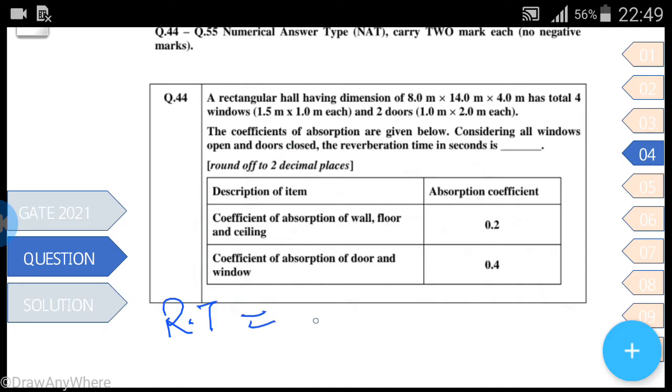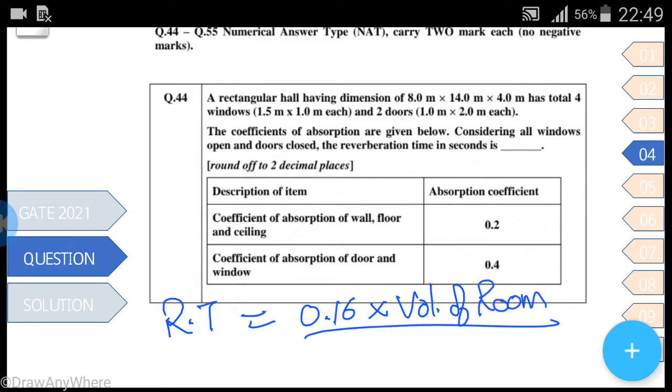So firstly, the reverberation time is equal to 0.16 multiplied by the volume of the room divided by the total surface absorption.